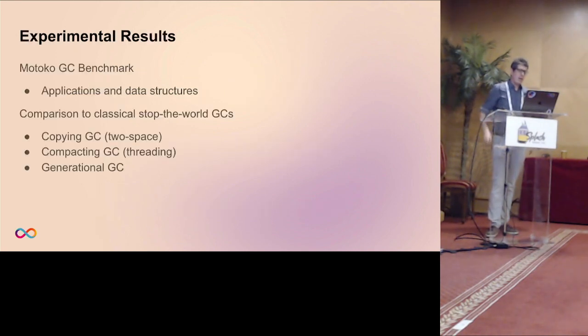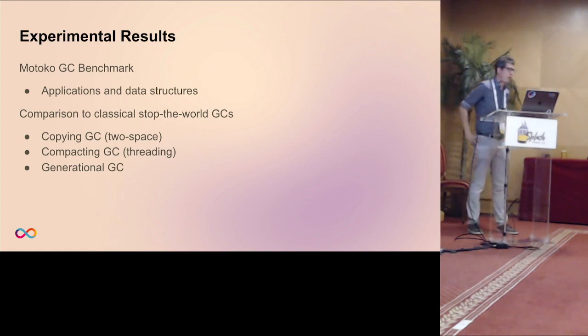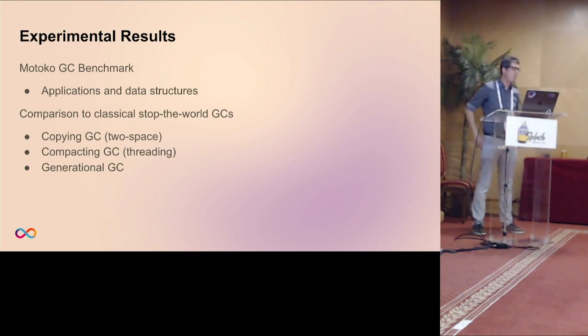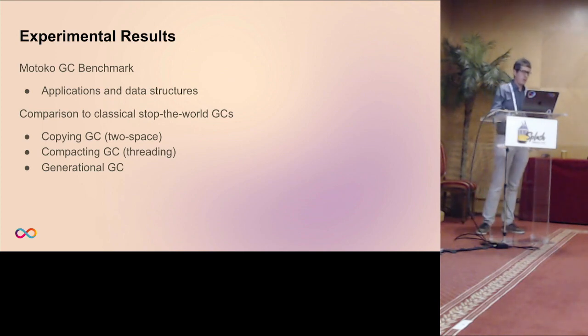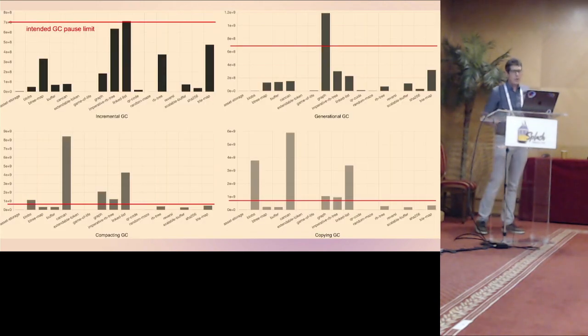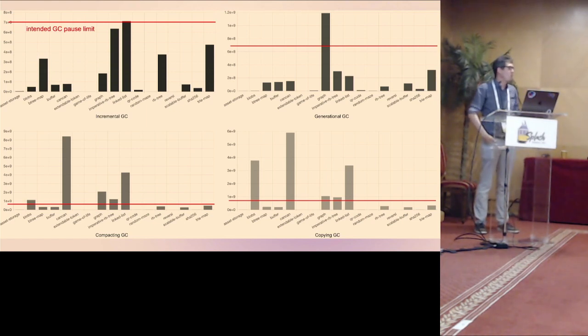We measured some experimental results by using our own benchmark, comparing it to classical but production garbage collectors that we also have for Motoko: a copying garbage collector, a two-space garbage collector, a threading compacting garbage collector, and a two-generational garbage collector. This shows the GC pause limits for these four garbage collectors. The red line shows the limit that we intended to have, and for the incremental garbage collector we can configure it so that it exactly matches these limits.